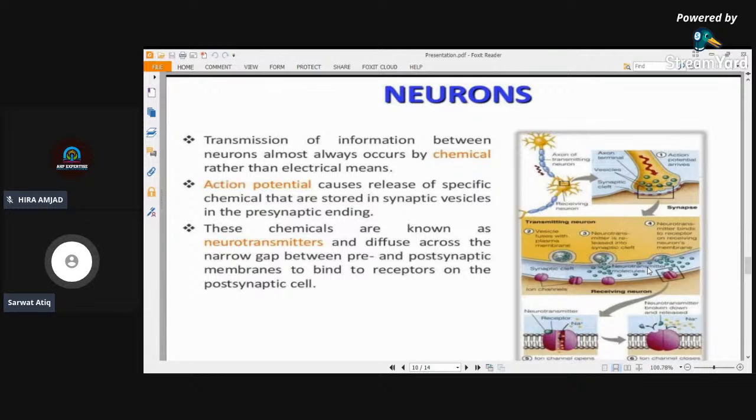These chemicals are known as neurotransmitters, and they diffuse across the narrow gap between the pre and postsynaptic membranes to bind to the receptors of the postsynaptic cell. In this way, the signal is passed from one neuron to the other by chemical means. These chemical substances are called neurotransmitters. The diagram shows the process of how it is released, and the details are later in the chapter.